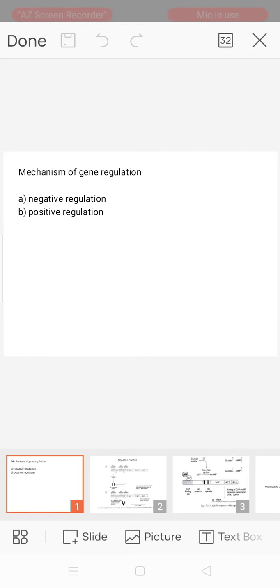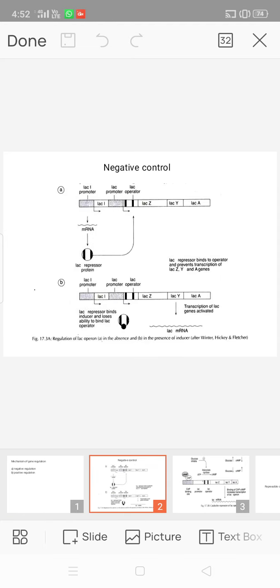In this class, we discussed the mechanisms of gene regulation. First one, negative regulation. Second one, positive regulation. Negative regulation, or negative control.